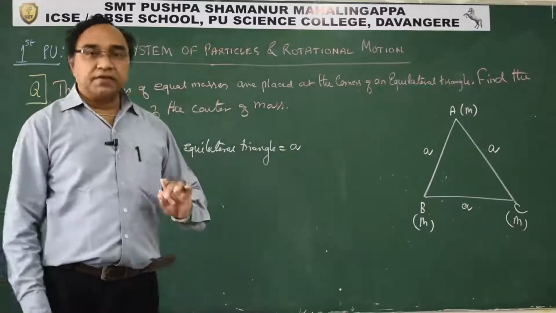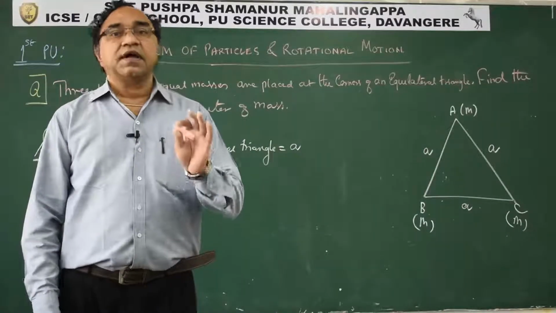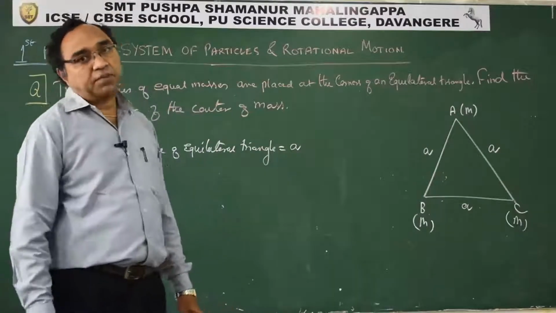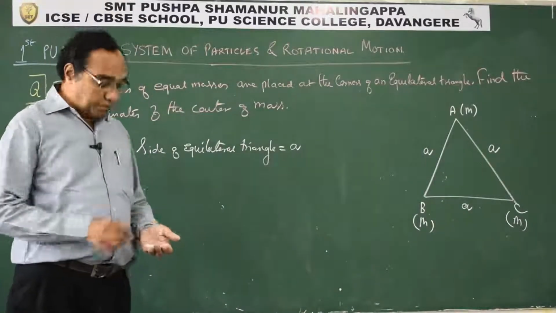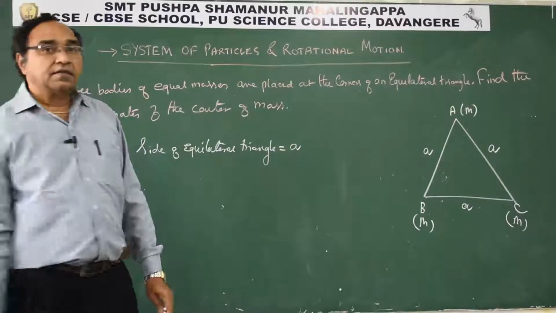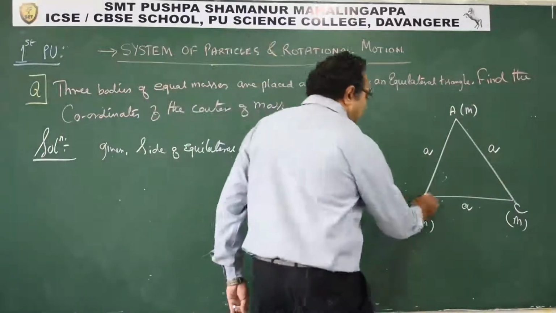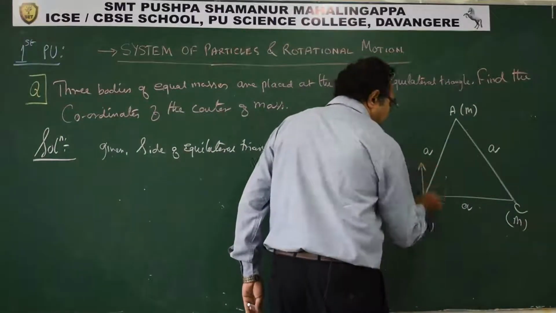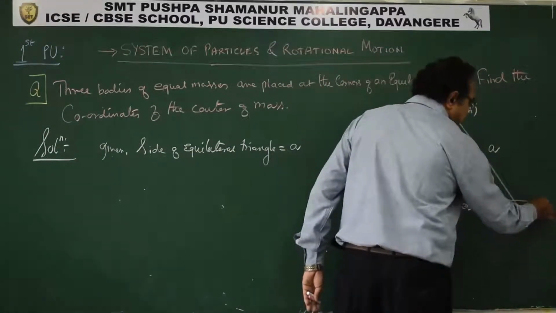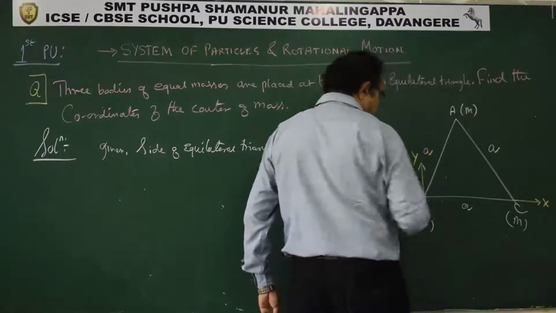So how will we find the center of mass? We must know the x and y coordinate of each of the masses. For that, assume that the coordinate axis passes through one of the vertex. Let us say our coordinate axis is this. This is x and this is y.